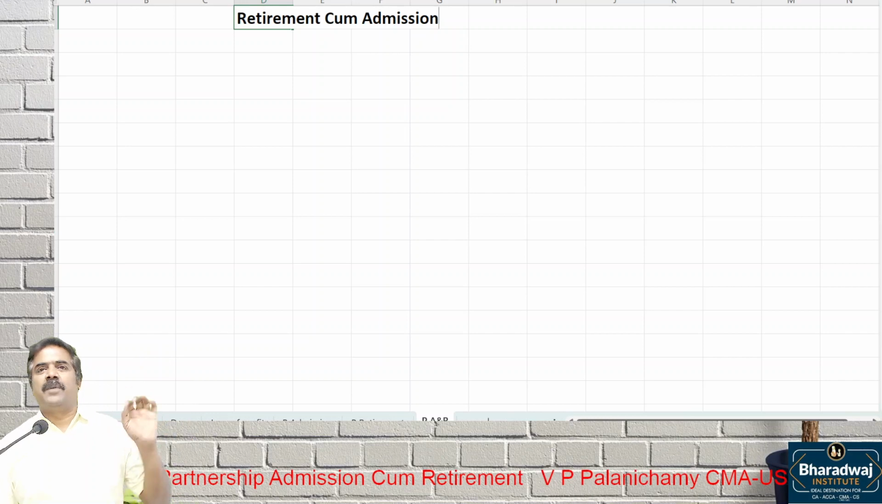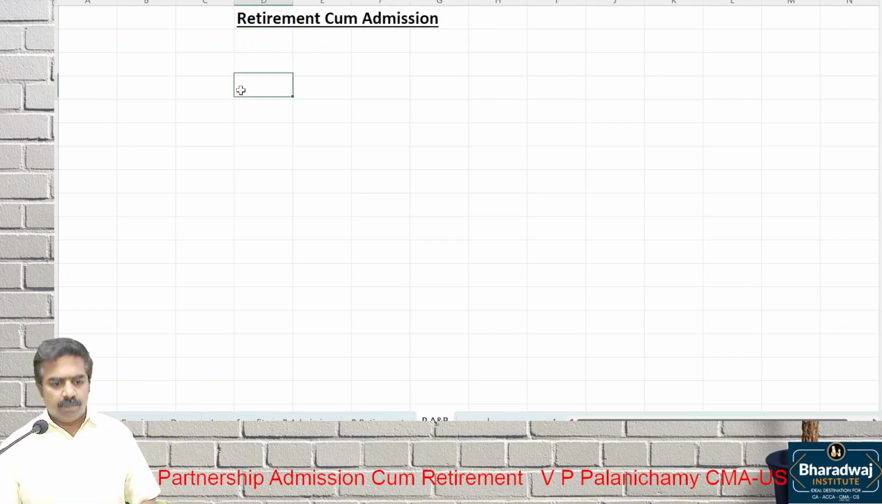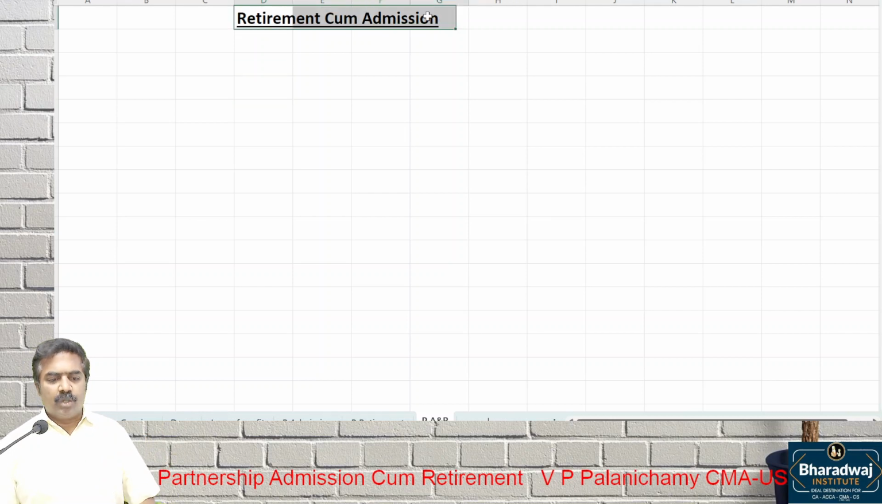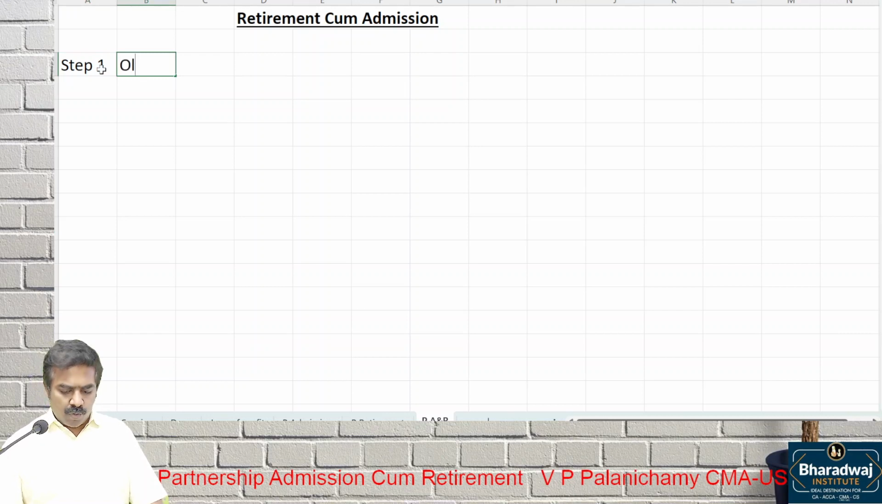Start. Everybody paying attention. Retirement come admission. Before we start, let me tell you, it is not a difficult one because two events take place simultaneously. Let us apply the principle, paying attention. What is the step one normally that you used to do? We will see which one. Old ratio and which ratio? New ratio, that's all. We cannot work out gaining, sacrificing ratio and all.